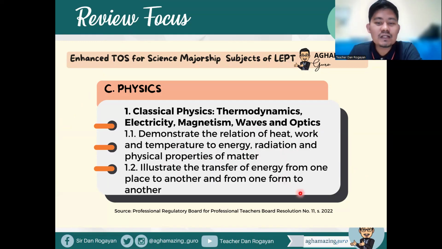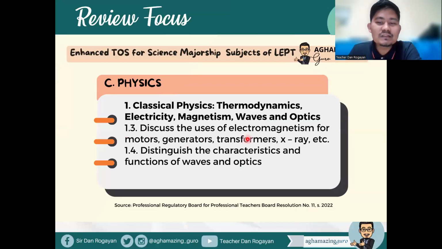Second, illustrate the transfer of energy from one place to another and from one form to another. Thirdly, discuss the uses of electromagnetism for motor generators, transformers, X-ray, etc. And lastly, distinguish the characteristics and functions of waves and optics. So these are the learning outcomes under classical physics.